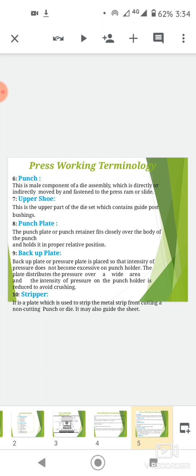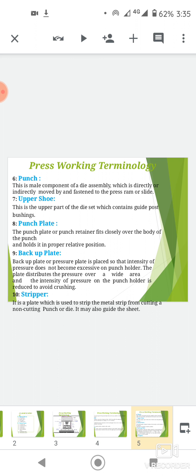Backup plate. Backup plate or pressure plate is placed so that the intensity of pressure does not become excessive on the punch holder. The plate distributes the pressure over a wide area and the intensity of pressure on the punch holder is reduced to avoid crushing.